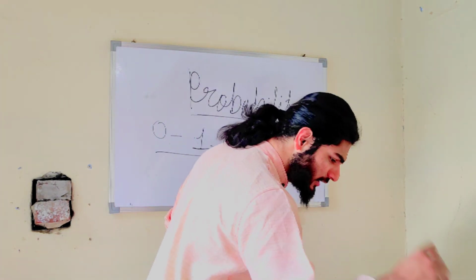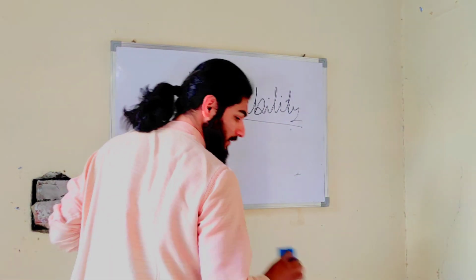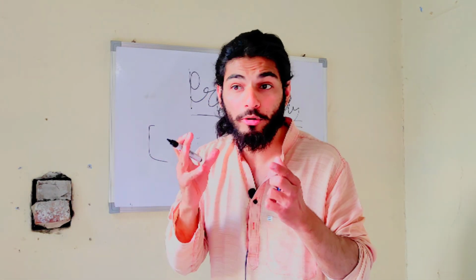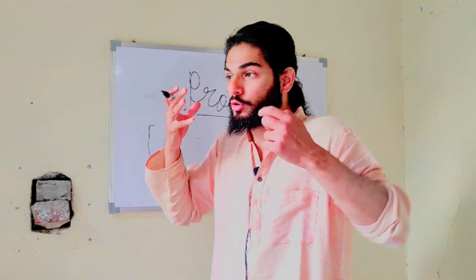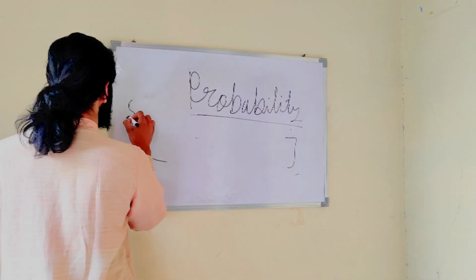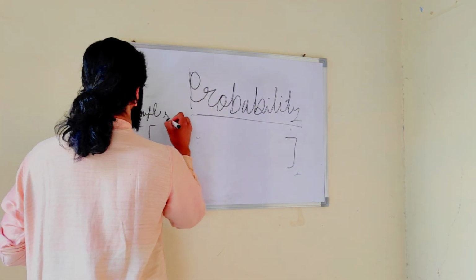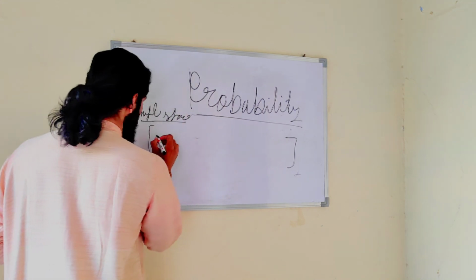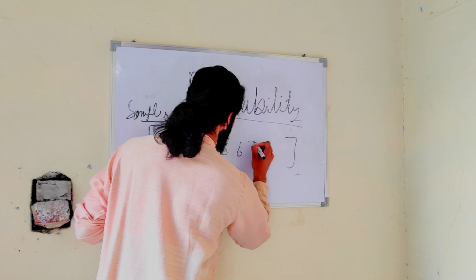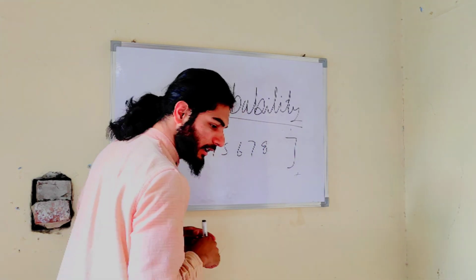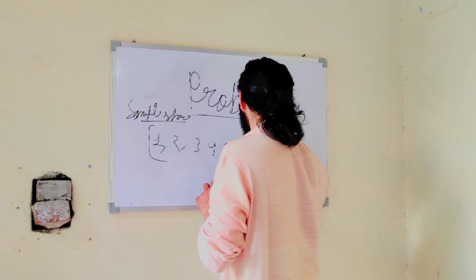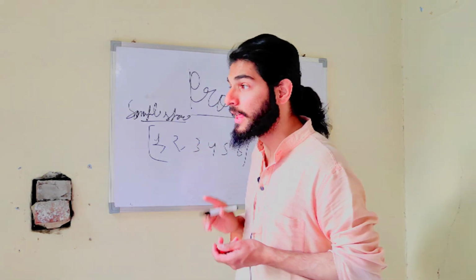Now what is sample space, sir? Sample space is nothing but all possible outcomes, or you can say all possible events, is known as sample space. Now for a dice, the sample space is 1, 2, 3, 4, 5, 6, 7, 8. Oh, 7, 8? There is no 7, 8, sir. Only 6. There are 6 sides of a dice. So the sample space of a single dice is 6.